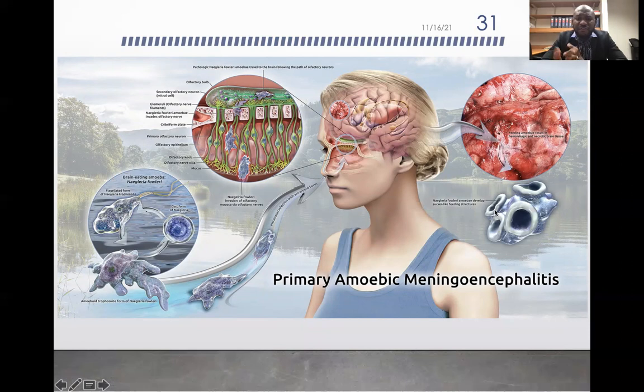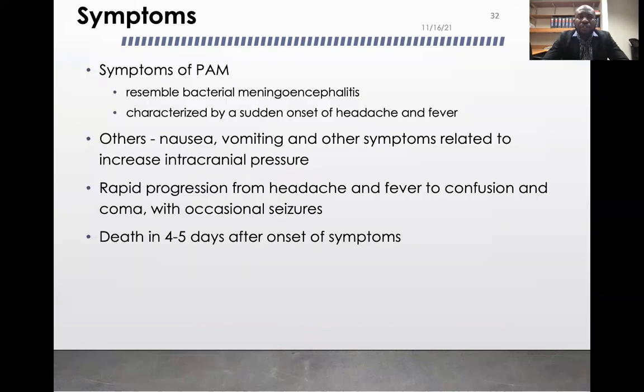They develop suckers and start to feed on the brain matter. They usually eat bacteria, but when they get into the brain, they start eating your brain matter. So they're also known as brain-eating amoebas. The symptoms resemble bacterial meningoencephalitis. They're characterized by sudden onset of headache and fever. Remember, this is more acute compared to GAE. It causes nausea, vomiting, and other symptoms related to increased intracranial pressure. There's rapid progression from headache to fever to confusion and coma, and in 3, 4, 5 days, dead.